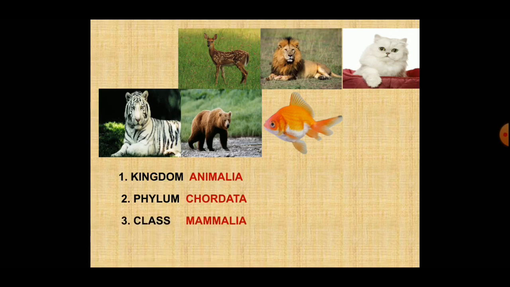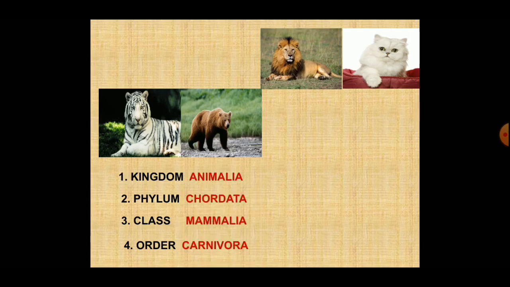Class Mammalia. In these organisms, which one is not a mammal? The fish is not a mammal. The remaining organisms are mammals. Order Carnivora. Again observe these pictures. Which one is not a carnivore? Which one doesn't eat meat? So your answer should be the deer is not a carnivore. The remaining animals are carnivores.